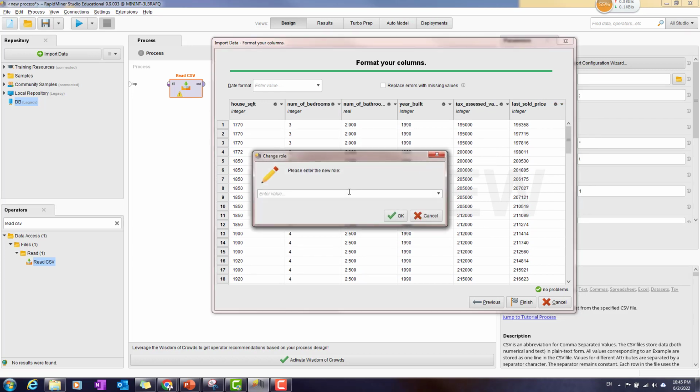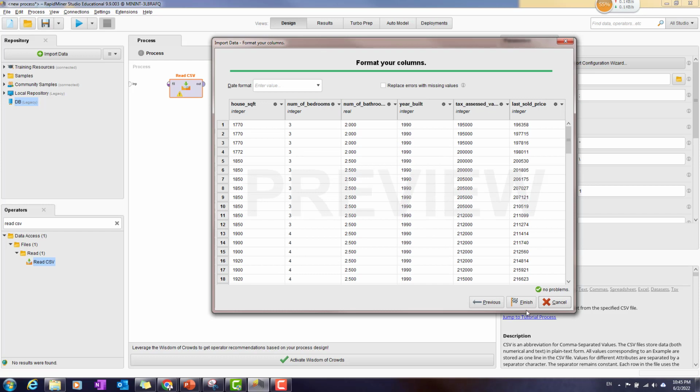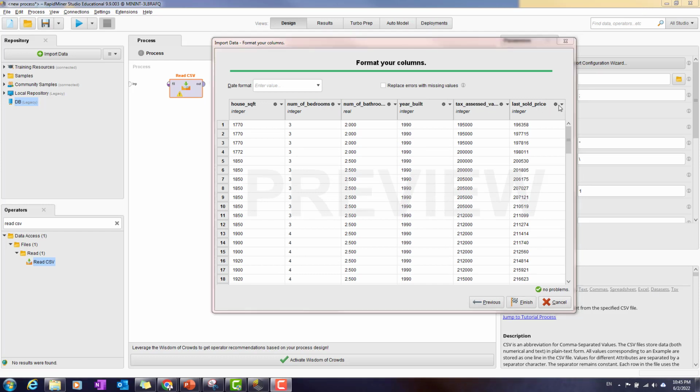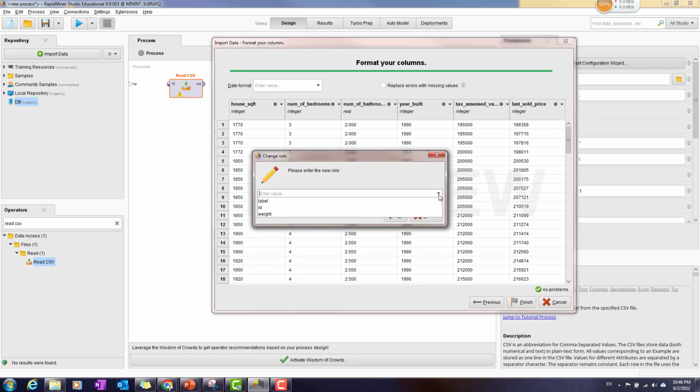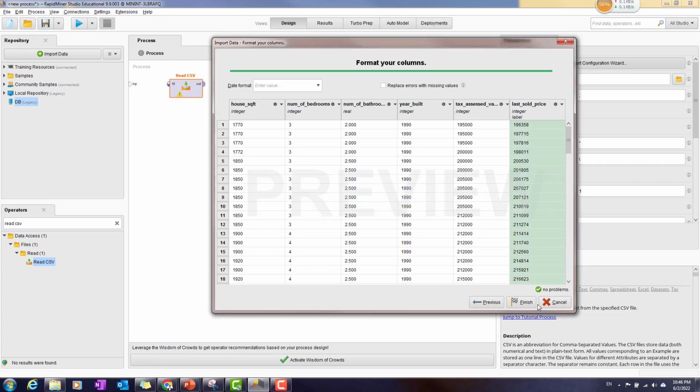Okay, I change it into the role, and I just put in what would be the label or the weight or the ID that I want to enter for the role. In case here I want to predict the sold price in the future. So I will use this column, this variable, the last sold price, as the data I want to predict. So I'm changing the role, instead of the other, into the label. That means that will be the last sold price data. Okay, and when you feel totally comfortable with that, you click finish.